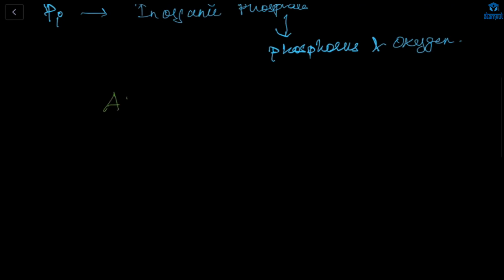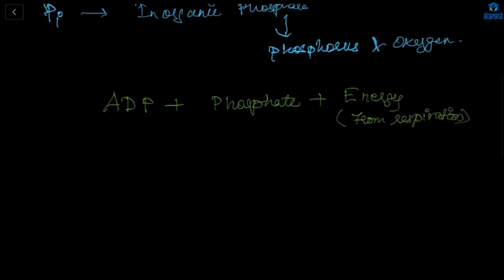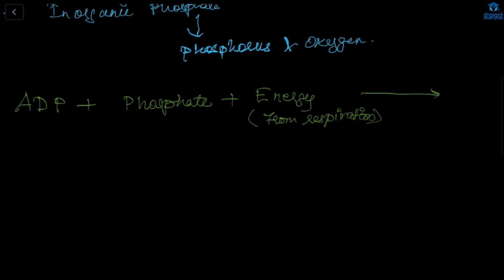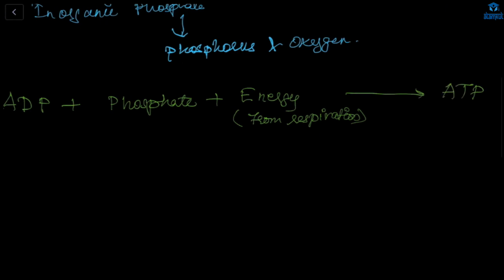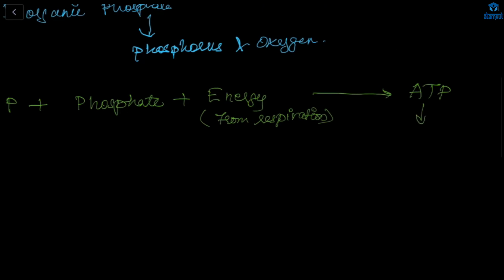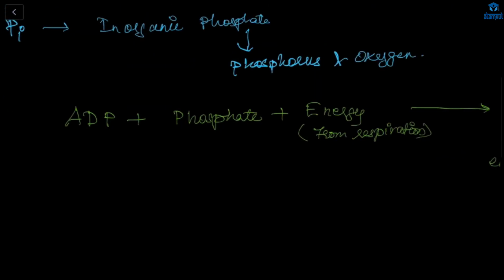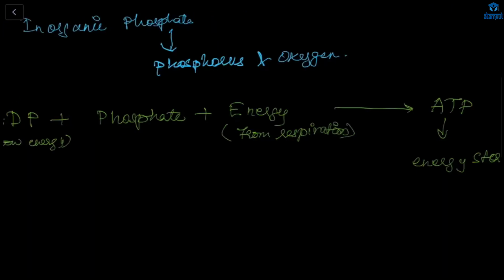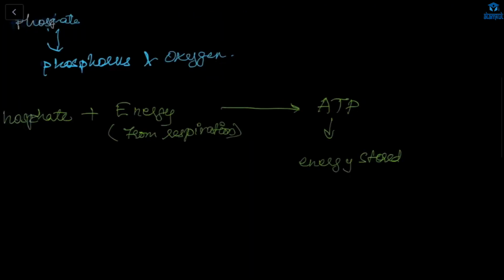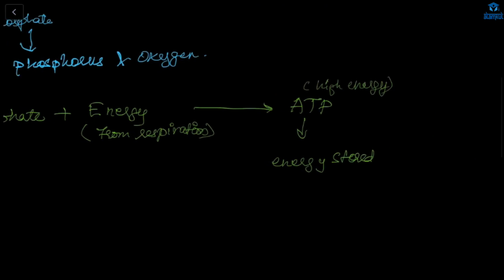So what is happening here? This ADP plus this phosphate plus the energy we are getting from respiration, from there what is made? ATP. So here the energy is stored in the form of ATP. This ATP is high energy and ADP is low energy.